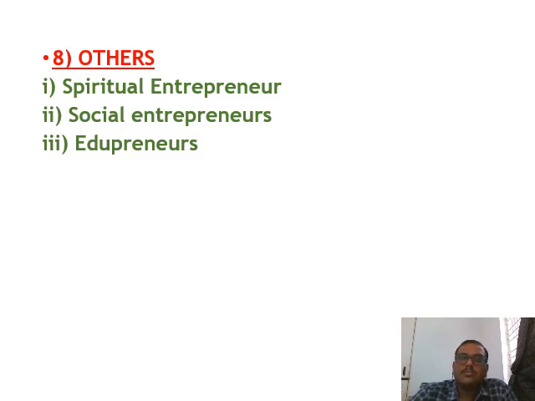Social entrepreneurs are those who are involved in social activities. Edupreneurs are nothing but education entrepreneurs, who are involved in developing education or reaching education to the needy by means of doing a business in education. We call them edupreneurs.